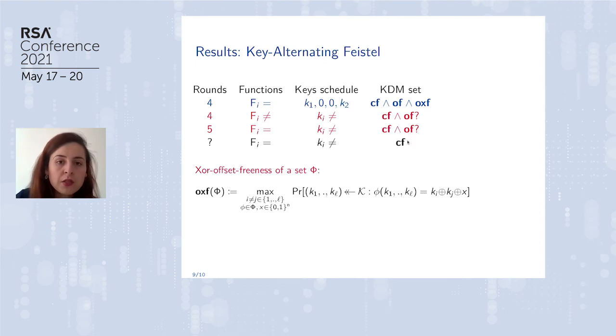And the big question is how many rounds do we need to have the KDM security level of the ideal cipher? So KDM security under a set that is only claw-free. We do not have the answer, but we know that we cannot have KDM security under a claw-free set for the configuration where all the Fi are equal and where all the Ki are equal, because we have this sliding attack.